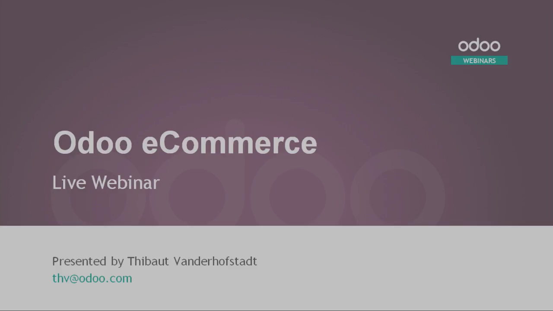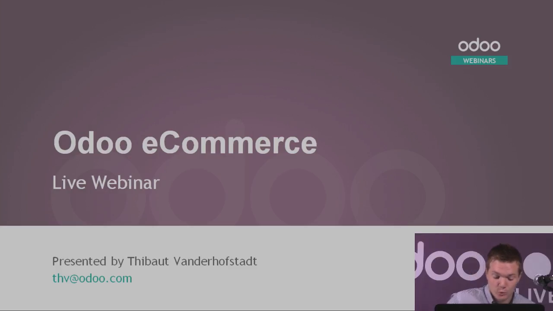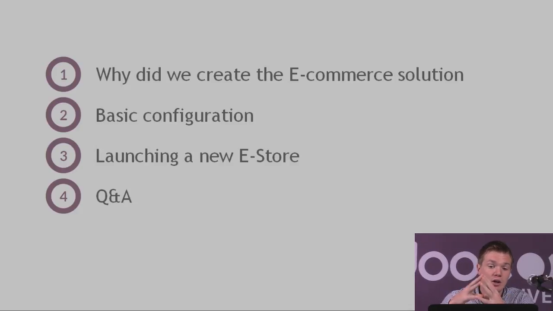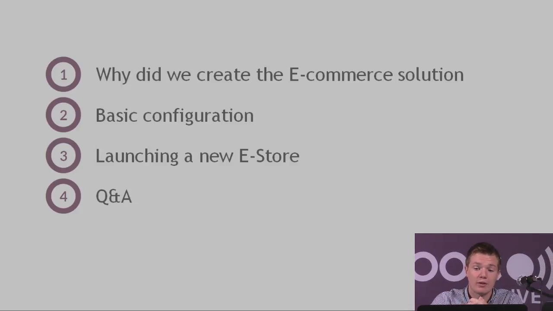Perfect. So what I will do first, I will explain the different steps that you will have during this meeting. What is quite important to start the meeting is why we created the e-commerce. That's going to take 2 or 3 minutes just to explain the vision that we have and where we want to go with this. Afterwards, we're going to take a case, which means that we're going to create a new e-commerce together.